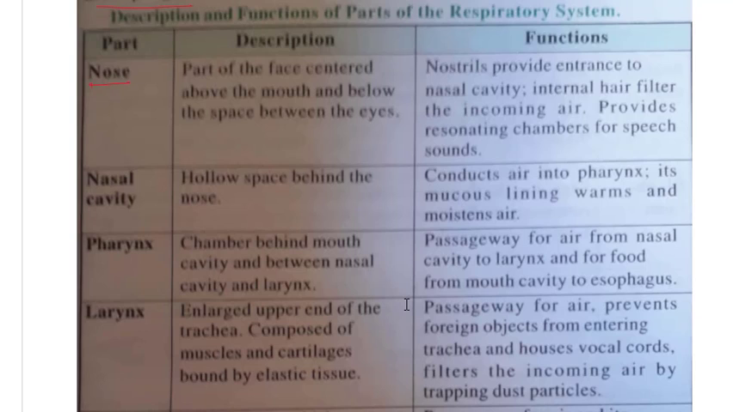The nose is the external part which we can see. It is the part of the face centered above the mouth and below the space between the eyes. Nostrils provide entrance to the nasal cavity. Internal hair filters the incoming air and provides resonating chambers for speech sound. So the function of the nostrils is that they provide entrance to the nasal cavity. From here air is entering the nasal cavity.